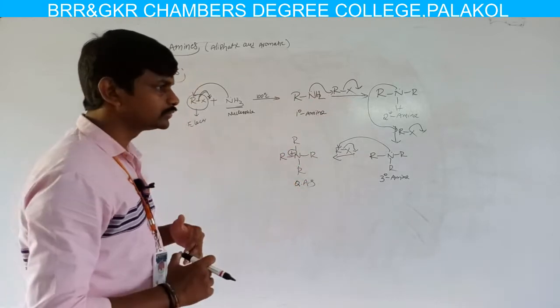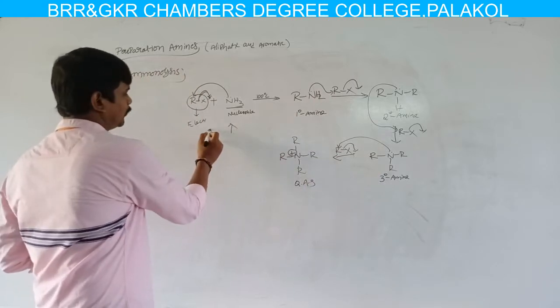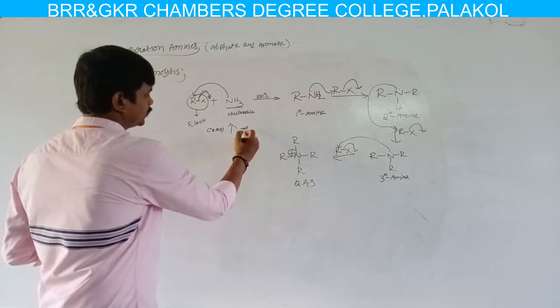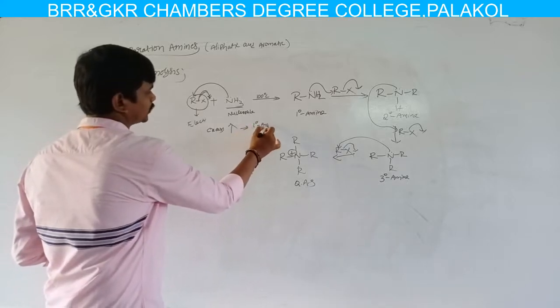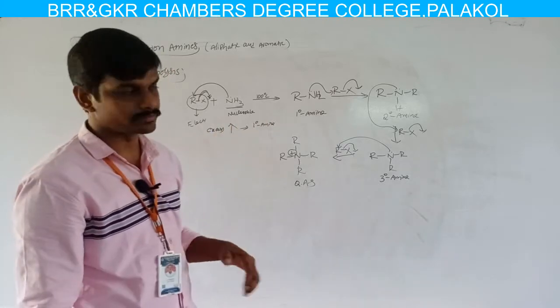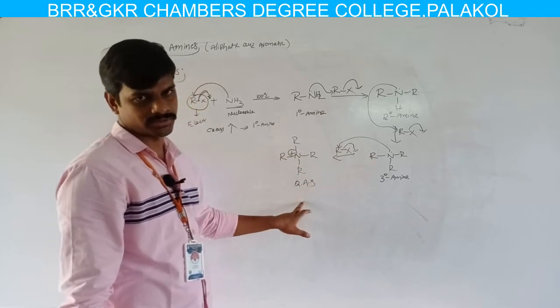If excess of ammonia is used in the chemical reaction, then primary amine is the main product, or secondary amine may be obtained, but the reaction does not proceed through to quaternary ammonium salts.